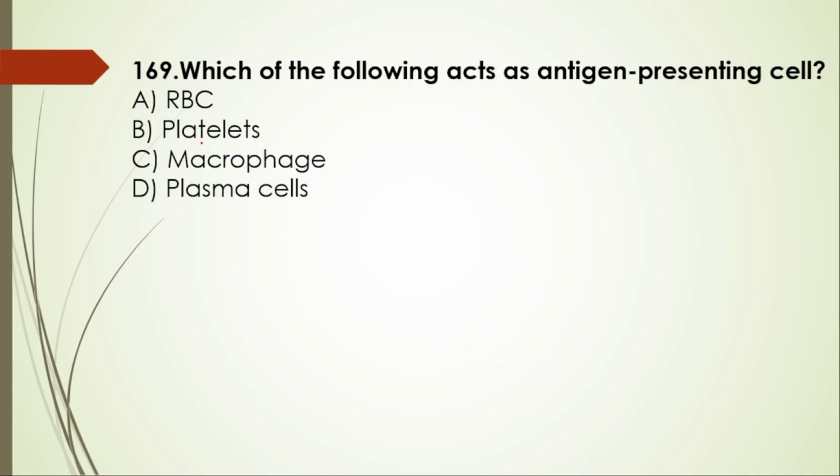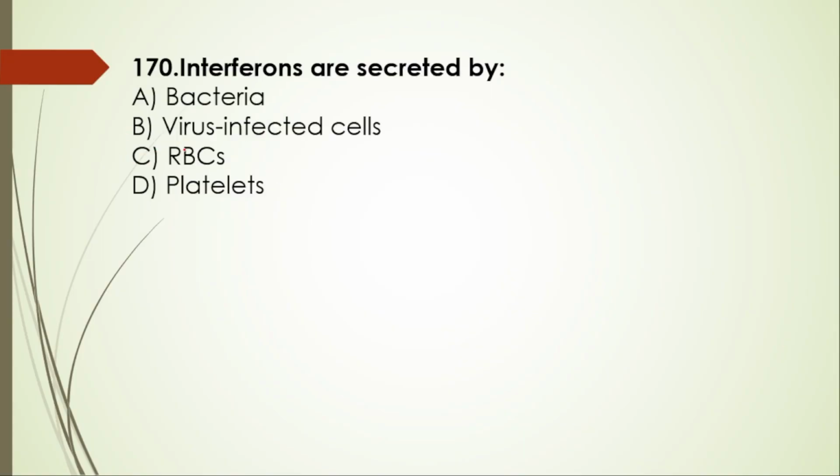169. Which of the following acts as an antigen presenting cell? RBC, platelets, macrophages and plasma cells. Yeah, I am a fan of RCB, so I read it as RCB instead of RBC. Sorry for that. So here the right option is macrophage. 170th question. Interferons are secreted by bacteria, virus infected cells, RBCs and platelets. So here the right option is virus infected cells.